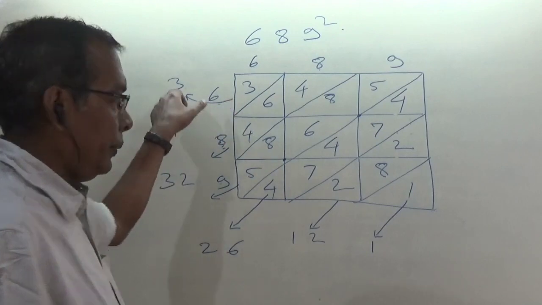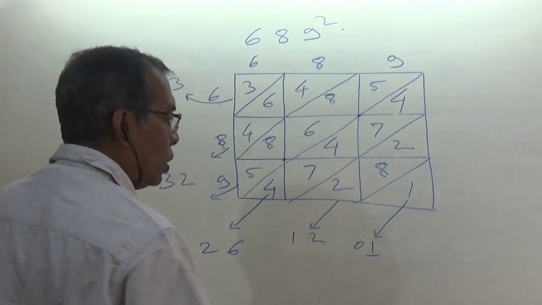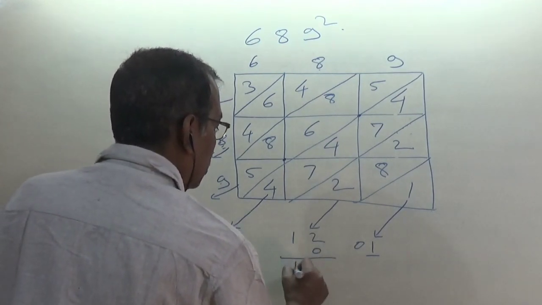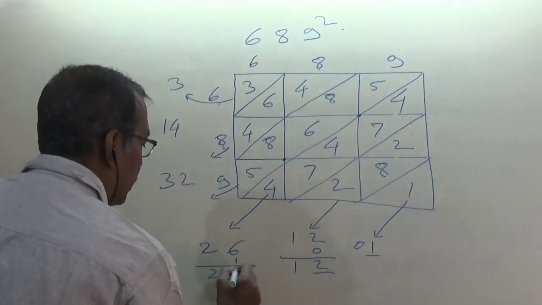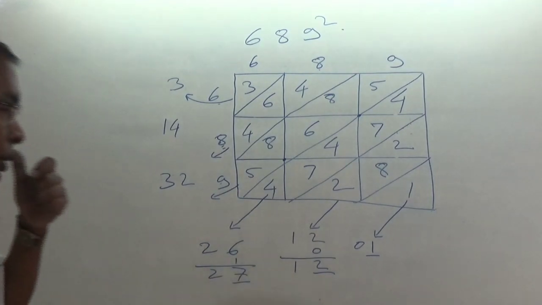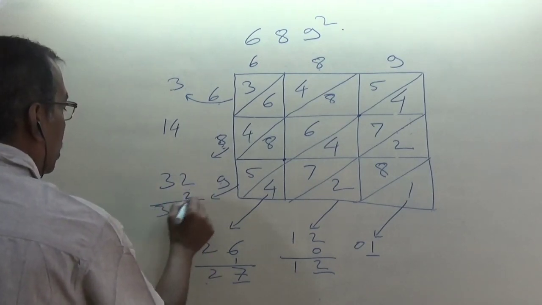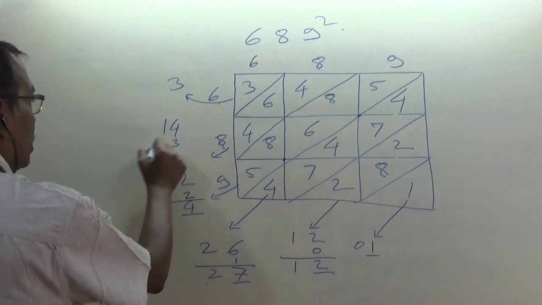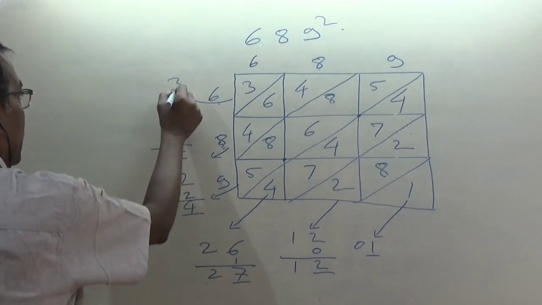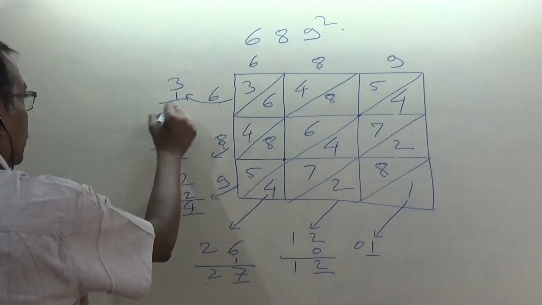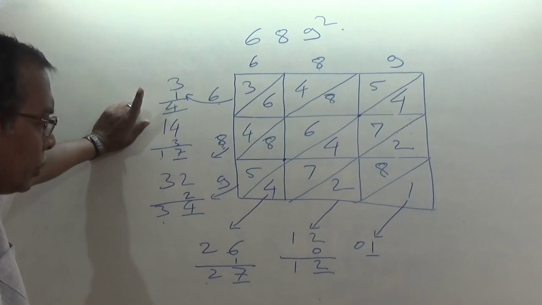This 3, only 3. Now 1 you can write as 01. Underline this 1. 0 is coming here. 12: underline this 2. 1 is coming here. It is 27: underline this 7. Always the unit place should be underlined. This 2 will go here. It is 34: the unit place should be underlined. This 3 is coming here. It is 17: underline this 1. This 1 is coming here. 3 plus 1 is 4. Only a single figure. Whether it is single or double, you have to consider the whole figures.